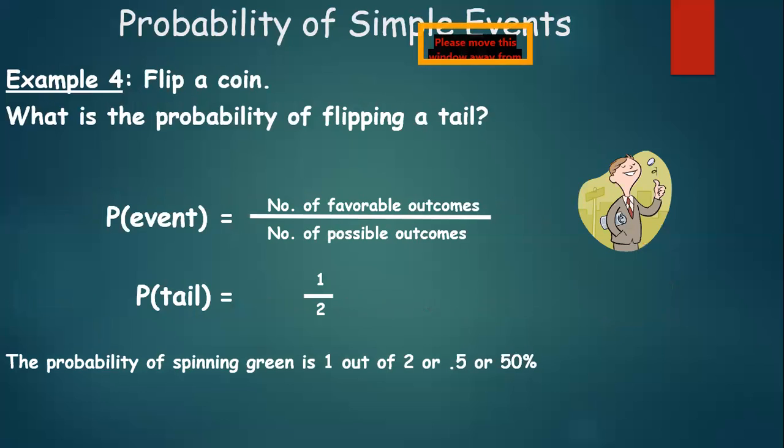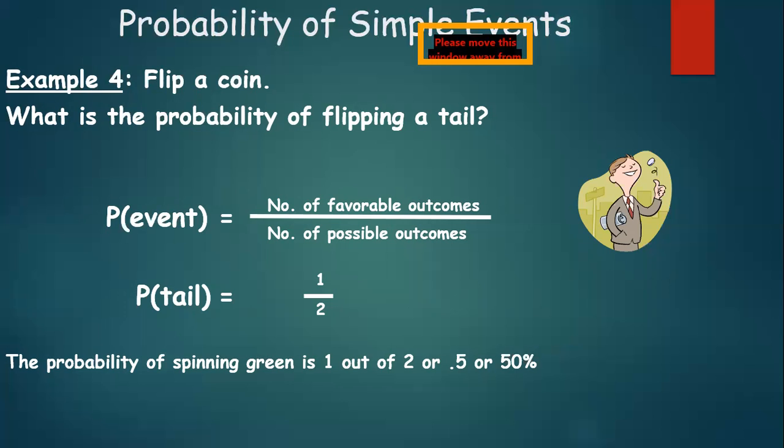How about flipping a coin? Yes, this happens in every cricket match. Now let us get to the question. What is the probability of flipping a tail? That is, when you toss up a coin, what is the probability that you will get tail? The question is, what are the possible outcomes? The possible outcomes are that you may get a head or you may get a tail.